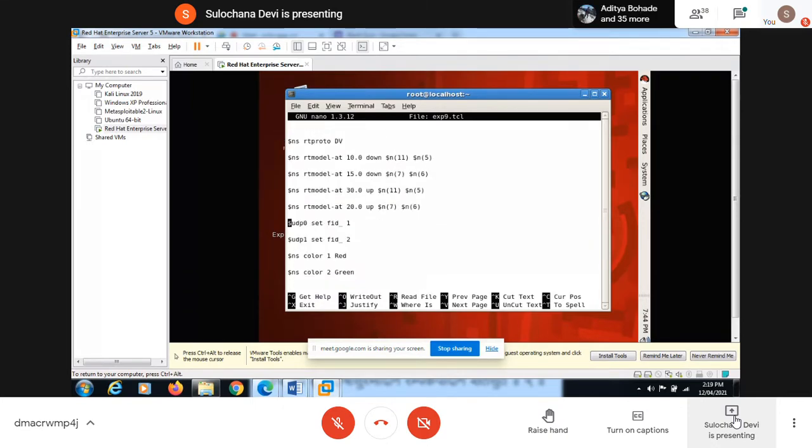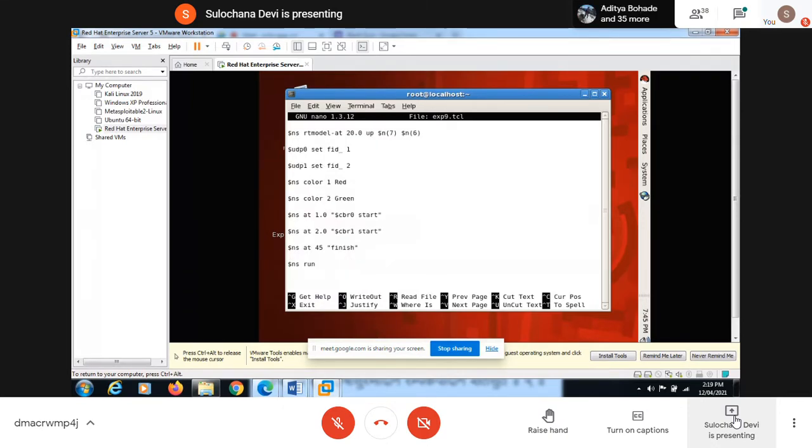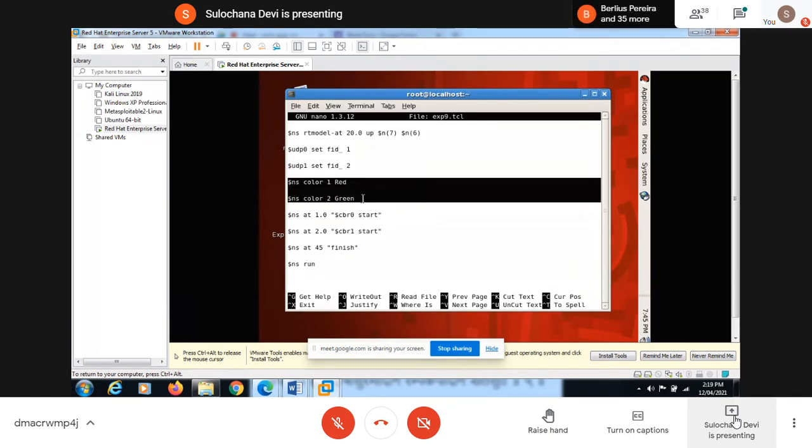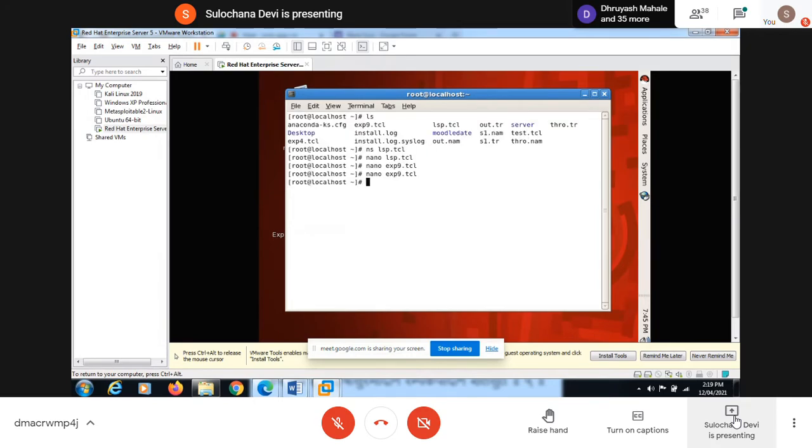And here we are transmitting flow packets from two nodes. One type of packet flow we have given the red color, and another type will be in green color. All these things are optional. If you want to enhance your programming skills, or make it understandable to the user, you can use them. So we have given two colors to two different types of flow, and then we start and call the finish procedure. So this is the program for distance vector. Now we are going to execute ns.